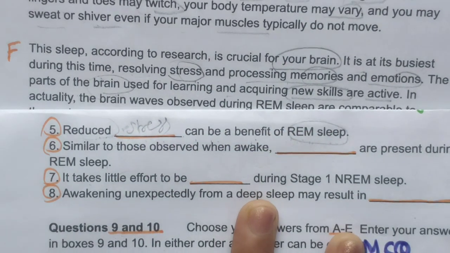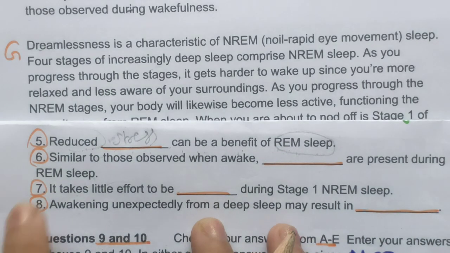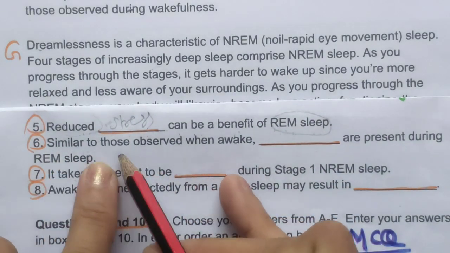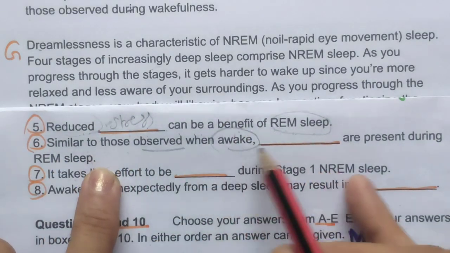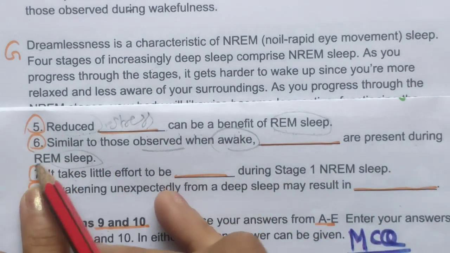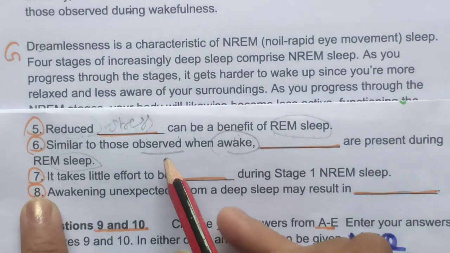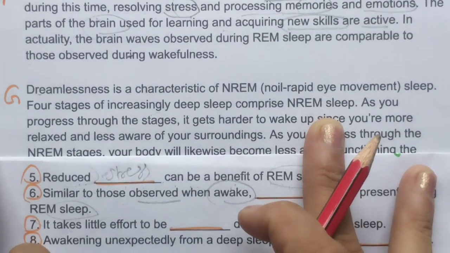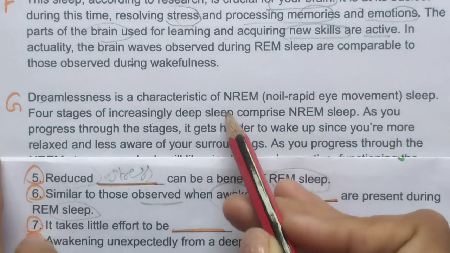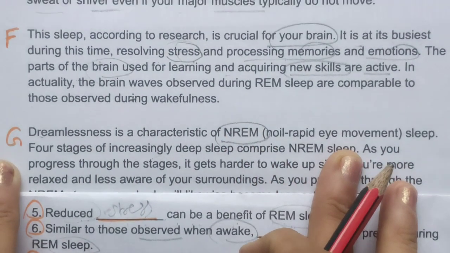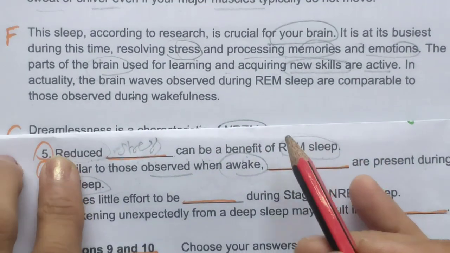Okay, question 6: similar to those observed when awake are present during REM sleep. Similar to those, here they are talking about something different. It means same.